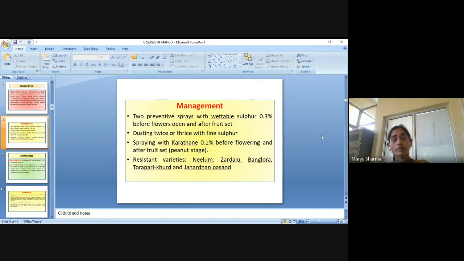Spraying with Karathane 0.1% before flowering and after fruit set at the peanut stage. Resistant varieties are Neelam, Jardalu, Bangalora, Torapari Khurd and Janardhan Pasand. These all are the resistant varieties of mango.